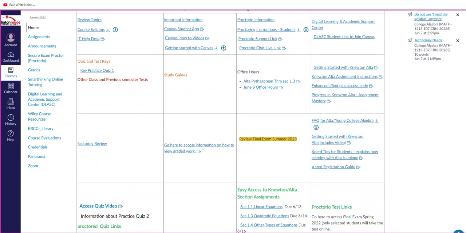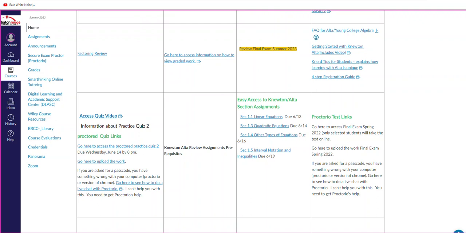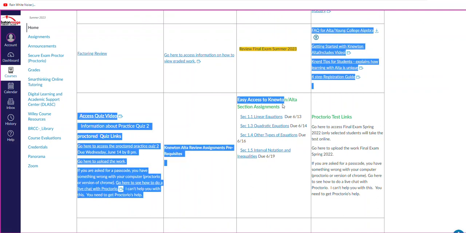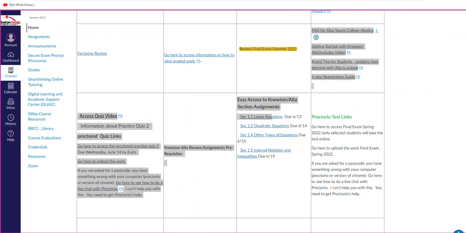Okay, so then the other thing I want to remind you is this. Notice right here, ALEKS section 1.1 linear equations are due the 13th, and then 1.3 is due the 14th. And then I added for week number 2, 1.4 and 1.5. And so 1.4 is due the 16th, 1.5 is due the 19th.